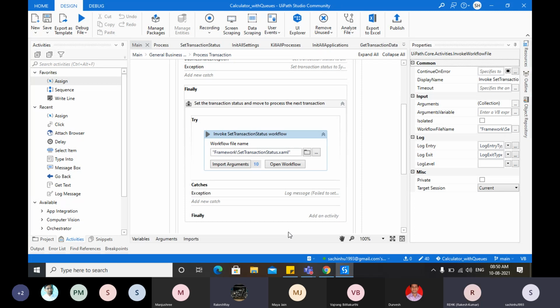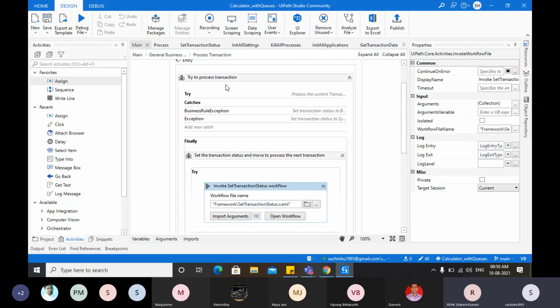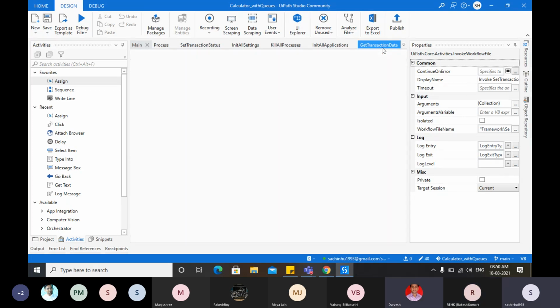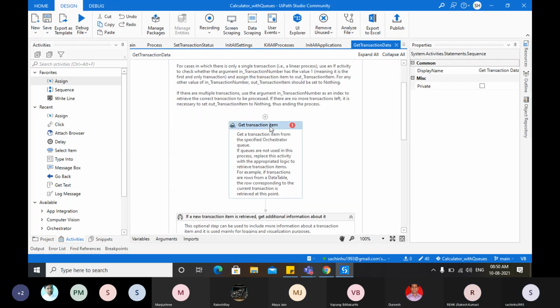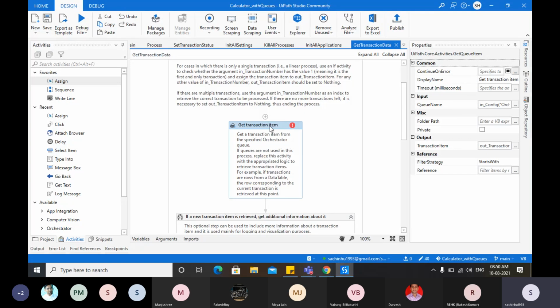Go to the item where it faulted, get transaction data. So do I need to delete this? No, first check what queue name it is checking for, and compare it with the config file. Go to the input field in the properties panel and check the queue name on the right side input.